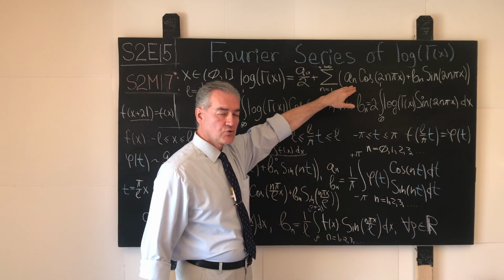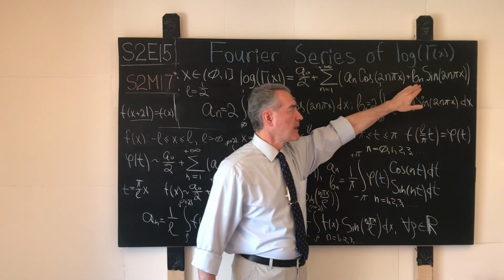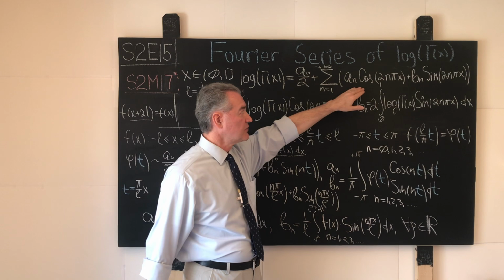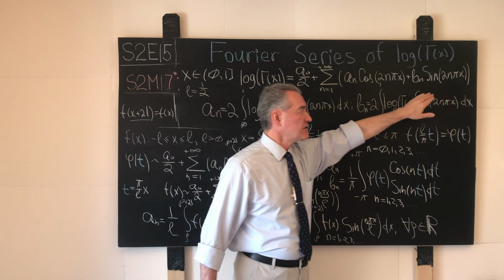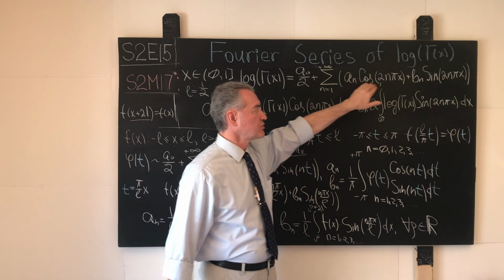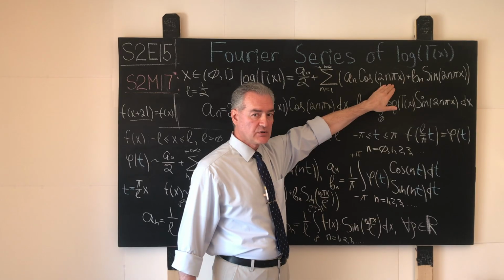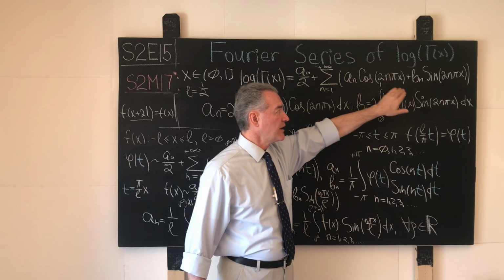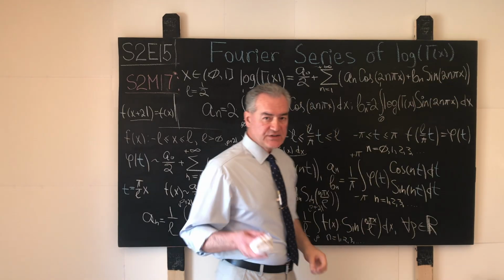The values or the portraits of the real numbers, in this case an and bn, is what we will fight with next. But the trigonometric functions cosine and sine over here have well understood and predictable arguments, 2n pi x in the first case and 2n pi x in the second case.